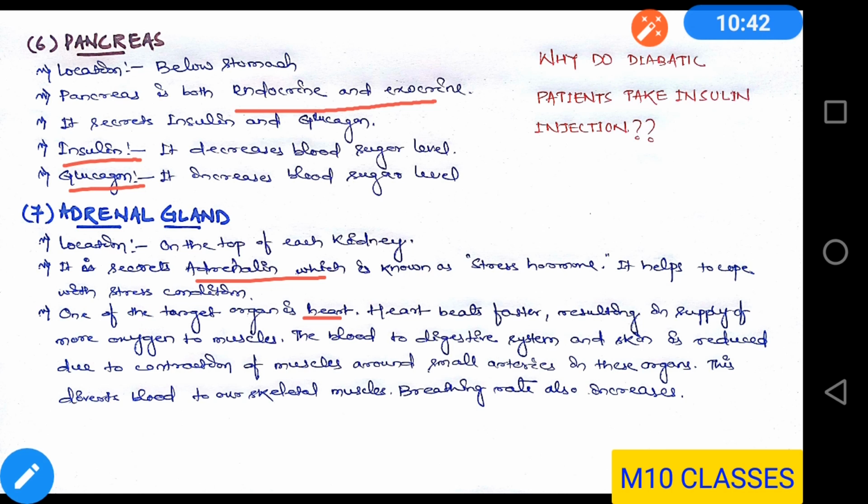That means in those conditions, when your muscles require more blood and oxygen, the blood to some of the organs which are not quite necessary at that point of time, let's say the digestive system and skin, is reduced, and the supply is diverted to the skeletal muscles. So this diversion to the skeletal muscles supplies more oxygen to the muscles so they can work efficiently.